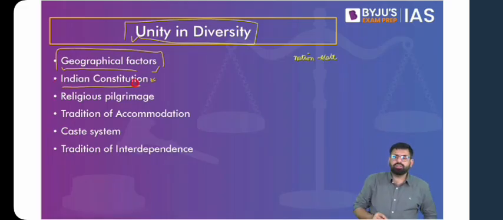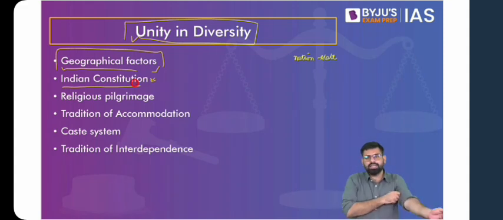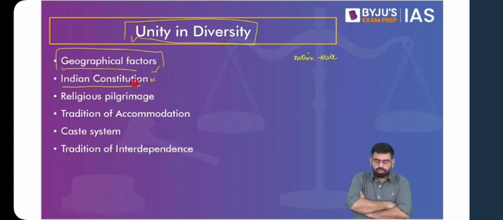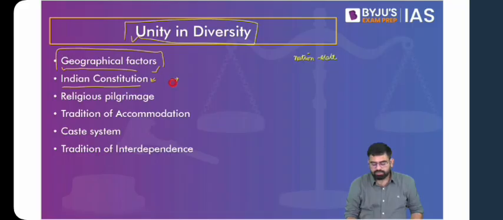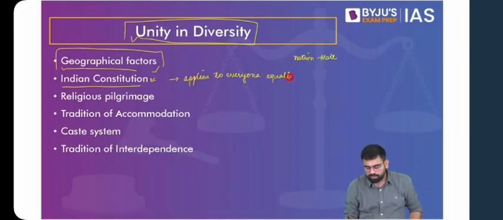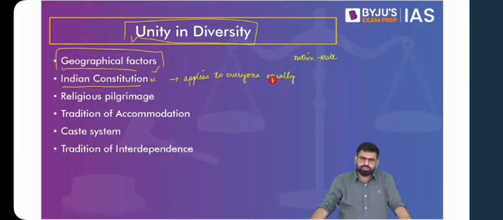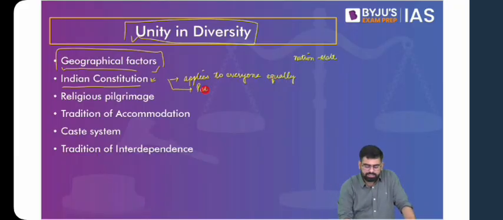Then, if we talk about the Indian Constitution, which legalized the system, it is basically a formal contract between the people of this country, that yes, we stand together as one united country. And also, the Indian Constitution applies to everyone equally. In the eyes of the Indian Constitution, everyone is equal. Then we have the same political system.